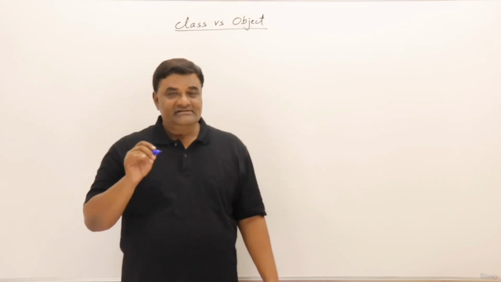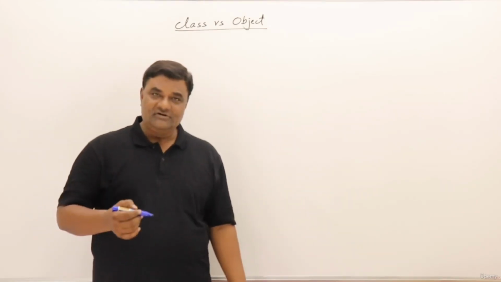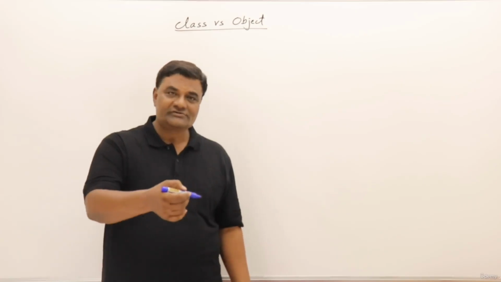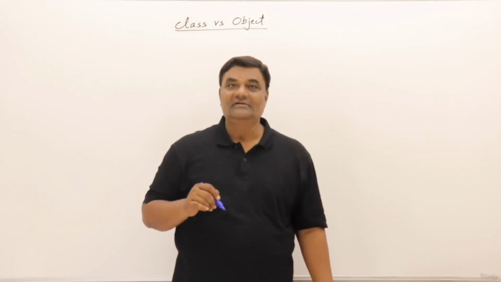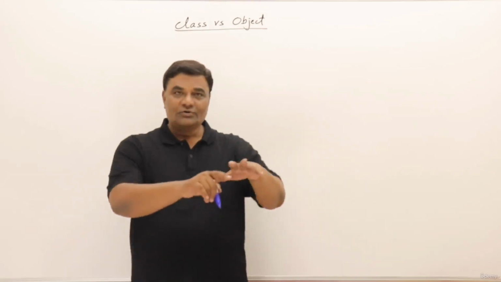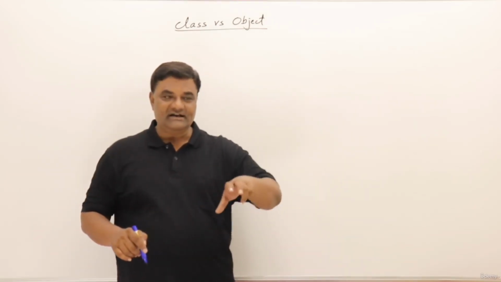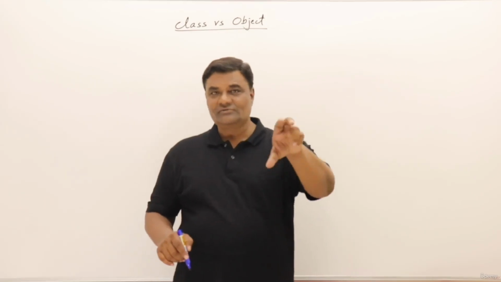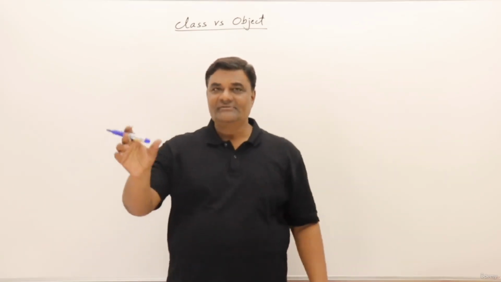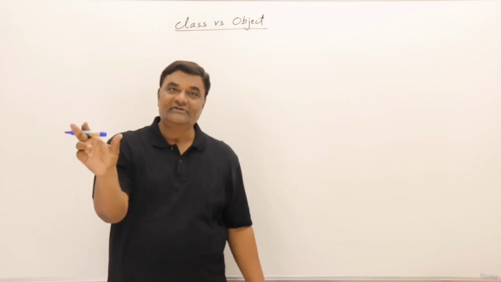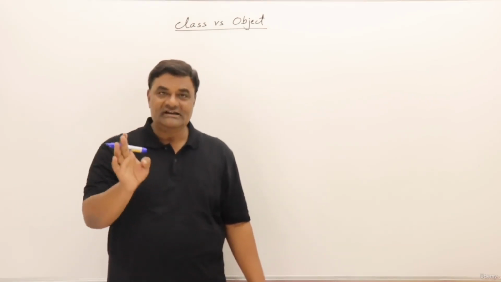See, class is coming from classification. So if you take anything in the world, you can say that this belongs to so-and-so class. So you can categorize everything. If you take a group of people at a college, then you can say that these students belong to computer science, so there's a class of computer science, and this student belongs to electronics, so there's a class of electronics. So you are classifying based on the subject or the course they are going through.